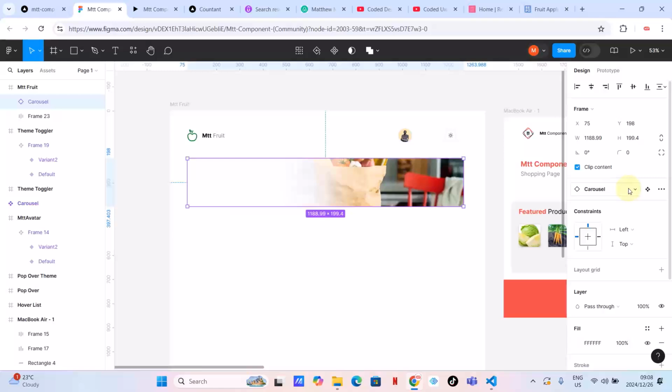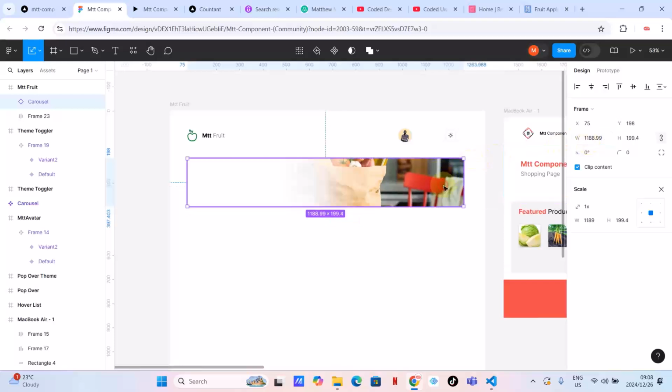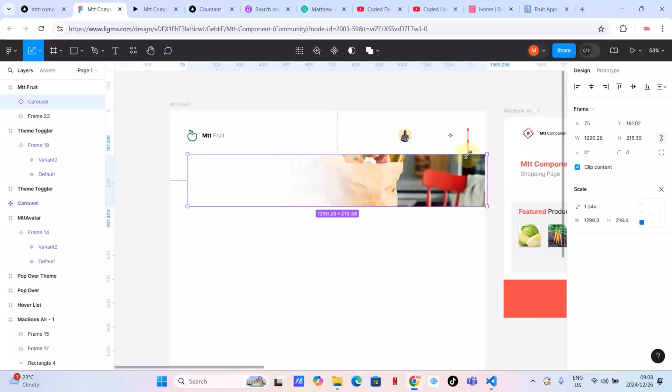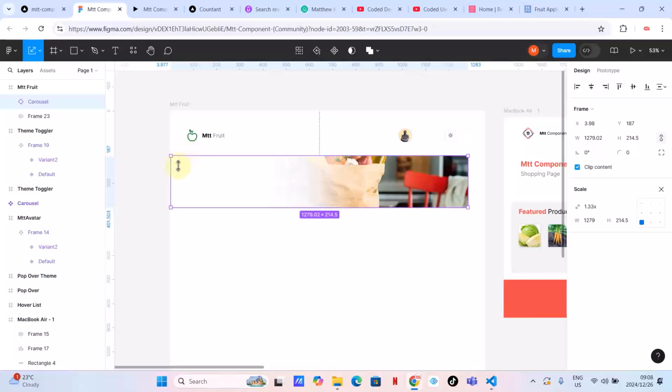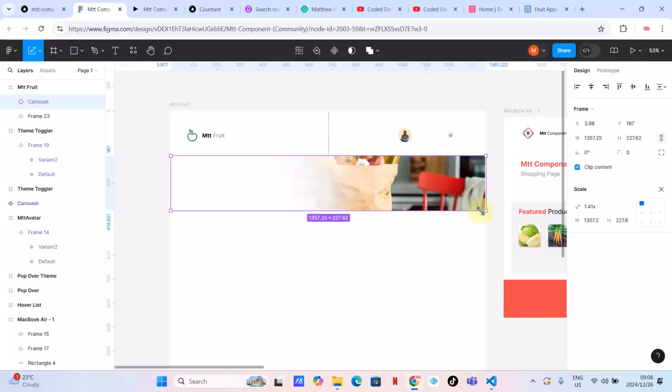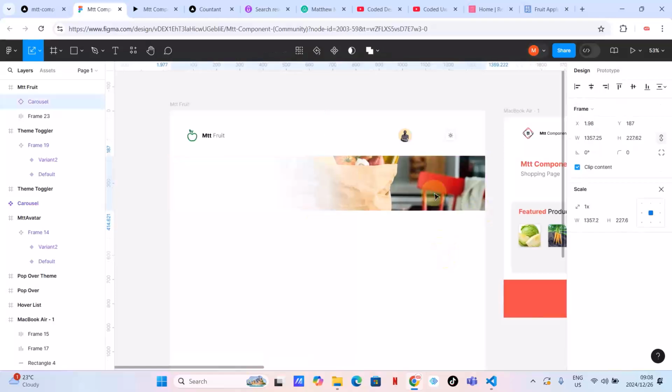Okay, it didn't do what I want to do. Let me press here, press K, and then maybe let me lock the aspect ratio and paste that width. But still it doesn't do what I want it to do. Let me try to scale it manually. As you can see, guys, here I'm exactly on the edge and I am scaling it so that it can fit on this edge. Okay, I'm happy with this.